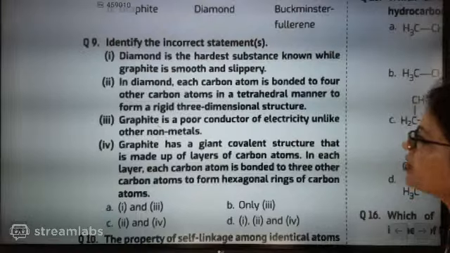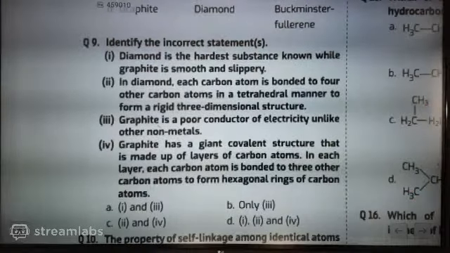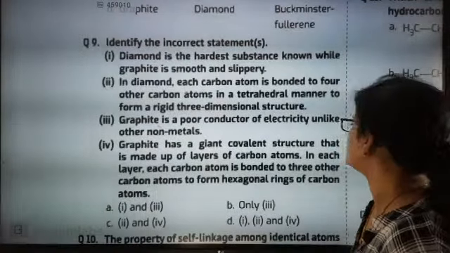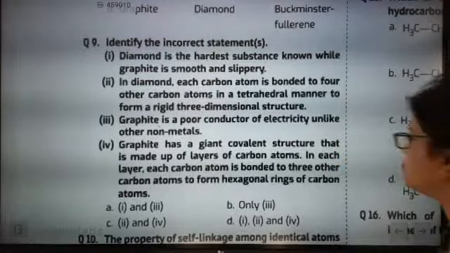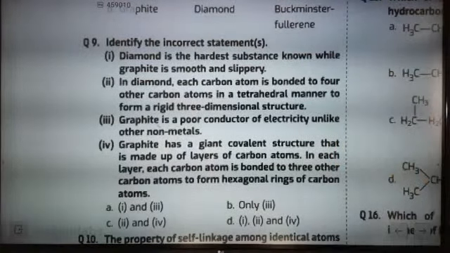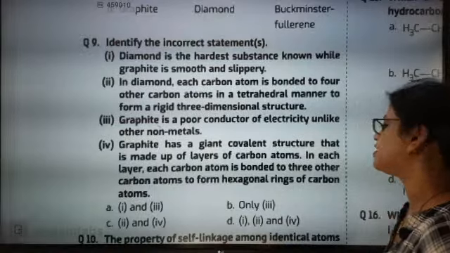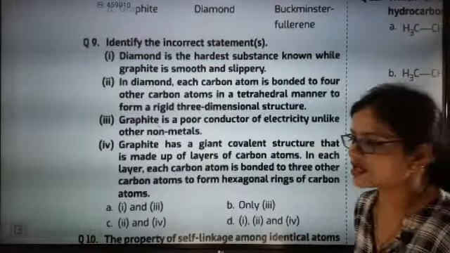Unlike other non-metals, graphite has a giant covalent structure that is made up of layers of carbon atoms. In each layer, each carbon atom is bonded to 3 other carbon atoms to form hexagonal rings of carbon atoms. What will be the correct answer?